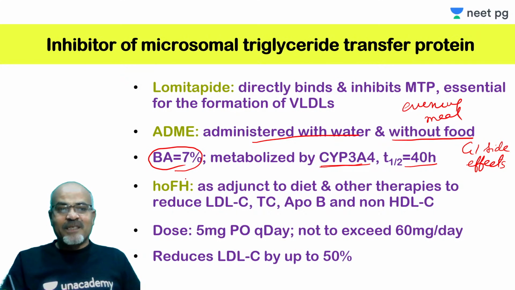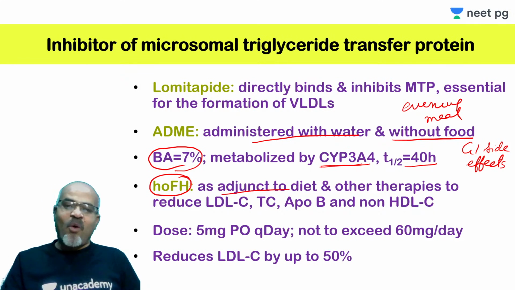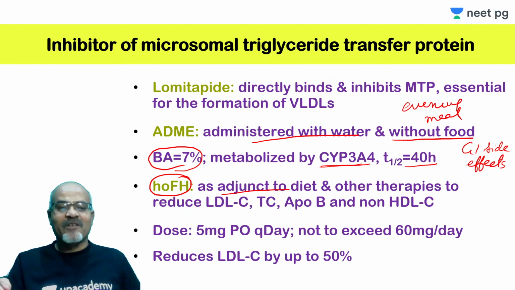So it has been used for homozygous familial hypercholesterolemia. So this is used as an adjunct to diet, because this condition is such that we have to use all possible ways to bring down this cholesterol level. So the diet should also be poor in cholesterol and all that.